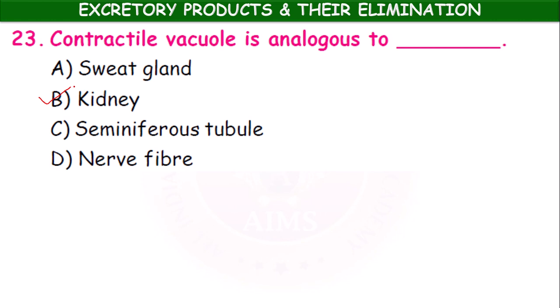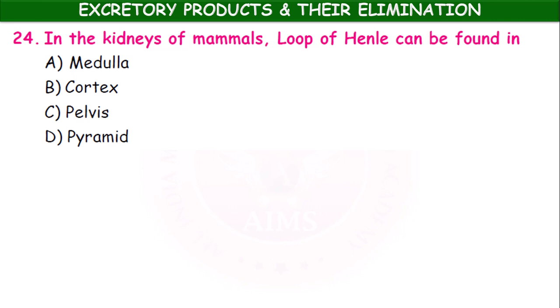Next, in the kidneys of mammals, loop of Henle can be found in medulla, cortex, pelvis, pyramid. Okay, children, what is loop of Henle?